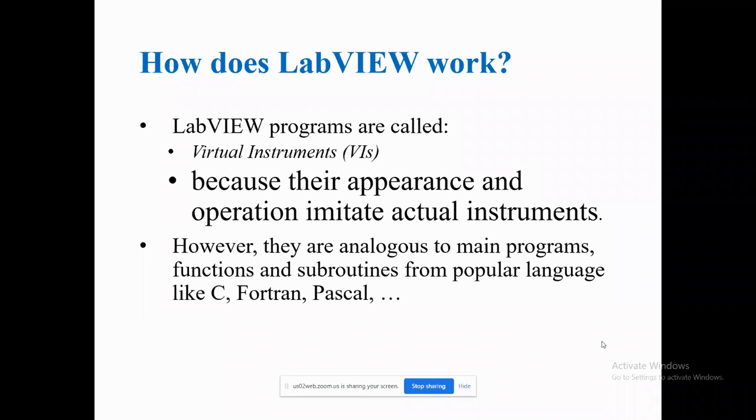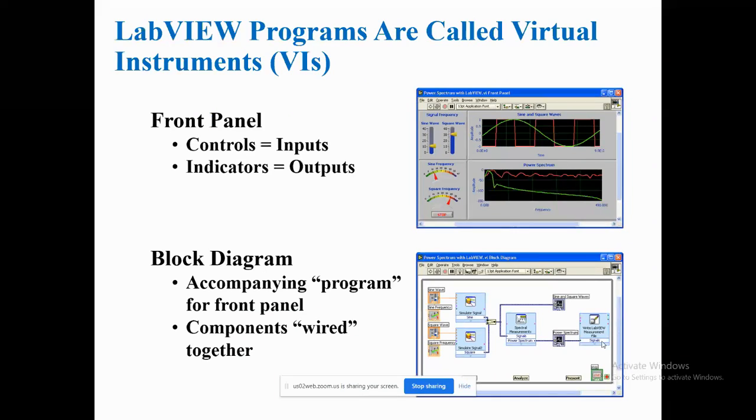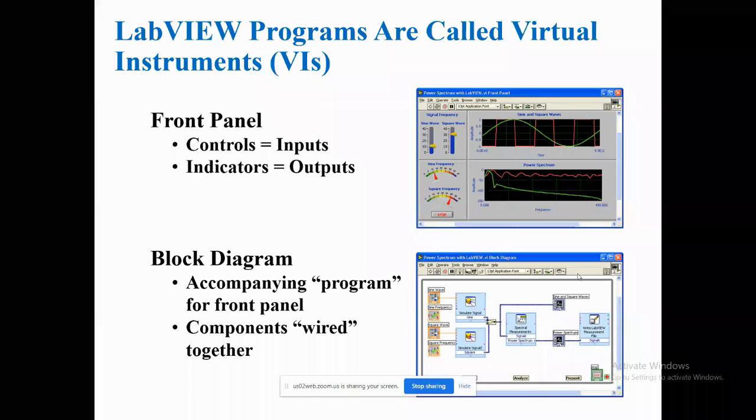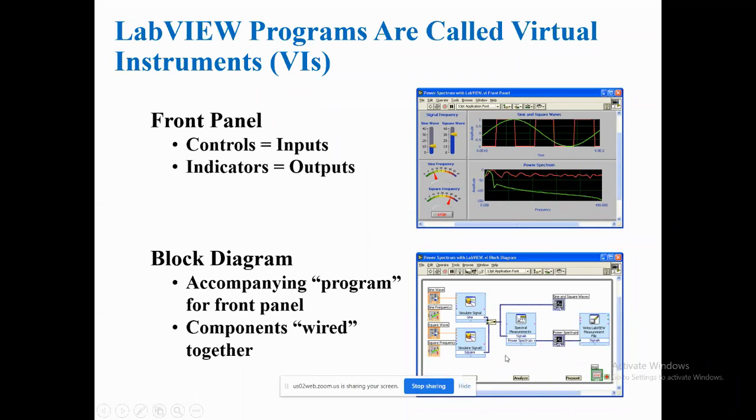Okay, right? Next one. In LabVIEW, once you open the LabVIEW window, you will find options to create VIs. You will find these two windows. The first one you can call the front panel, and this one is the block diagram, or you can call it the coding section. In this coding section, you can see these wire lines and some functional blocks.